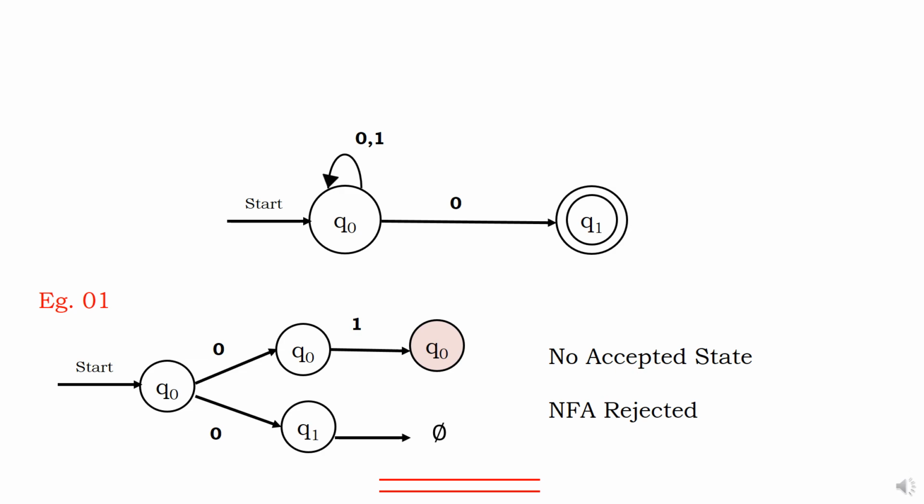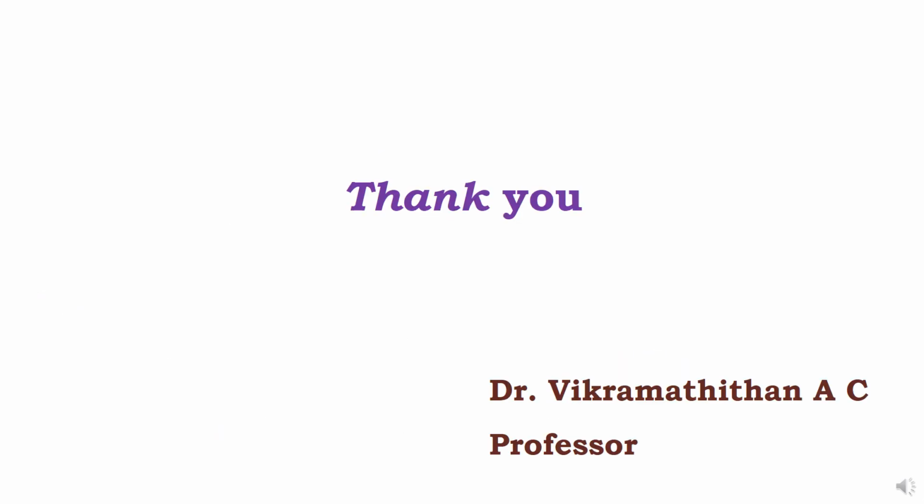With this, we have discussed a simple introduction about NFA, that is, non-deterministic finite automata. That is, we are not clear what may be the next state. It can be anything. We'll see how to minimize NFA and how to convert NFA to DFA in the next coming video lectures. Thank you.